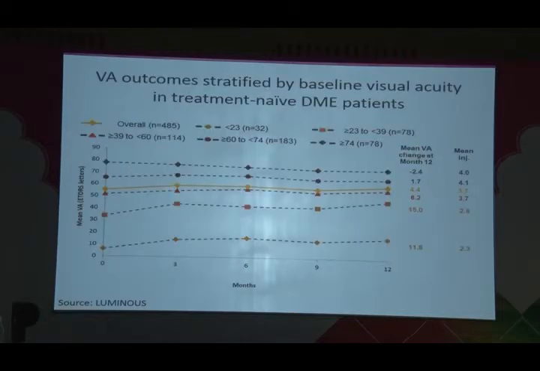Now, one of the things of randomised controlled trials is they will often say what the mean visual acuity gain is. What I would say to you is, in some ways, that is a meaningless figure. If you look down the mean change in visual acuity on this slide, if you look at those with good vision, you will see that the mean change in vision was minus 2.4 letters. You would say, that's not very good, perhaps. Whereas if you look at the bottom, you will say some patients gained 11.8 or 15 letters. What this slide shows is, if you start with good vision, you end up with better vision.